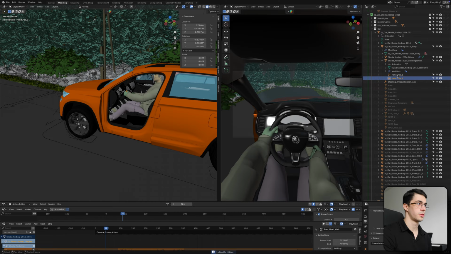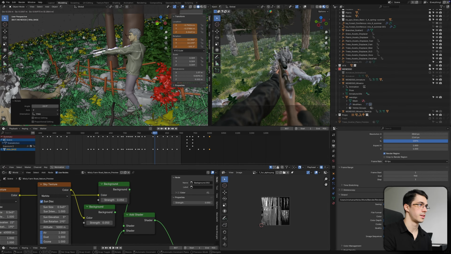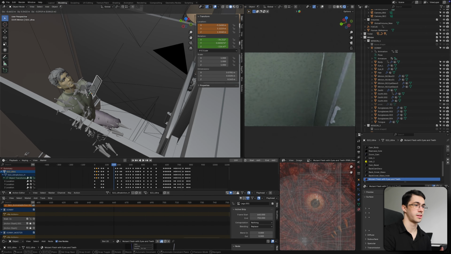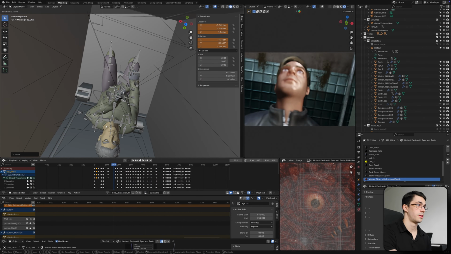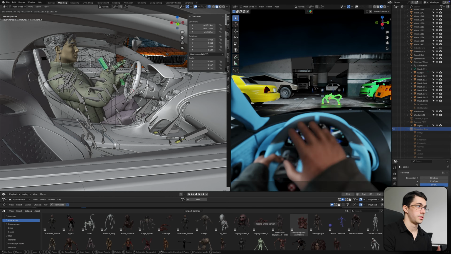Here are some examples of how I use the main character in my projects. As you can see, it has an IK setup for hands, and I usually attach them to different objects like a gun, steering wheel, phone, camera, flashlight. This setup is very flexible and I use it a lot in my different projects.